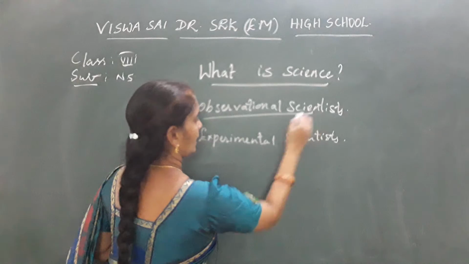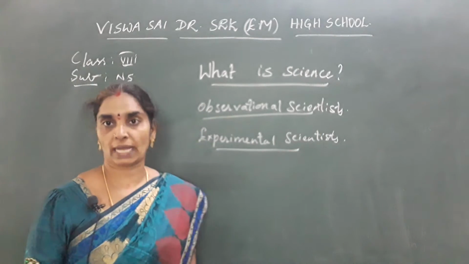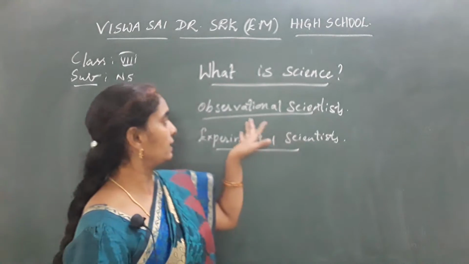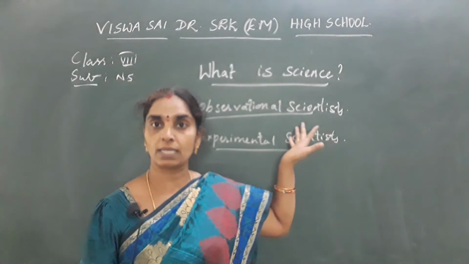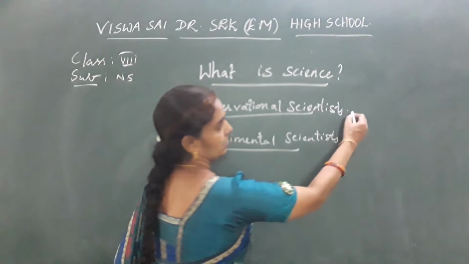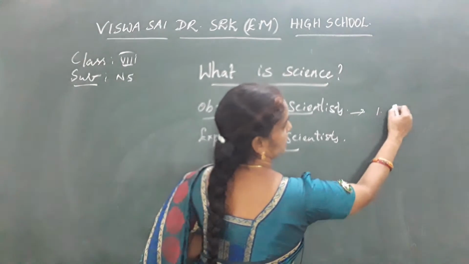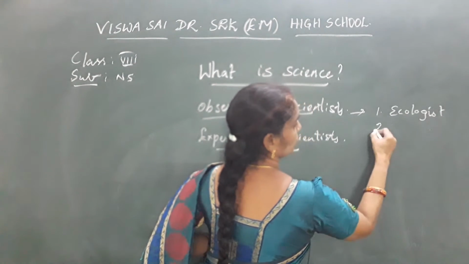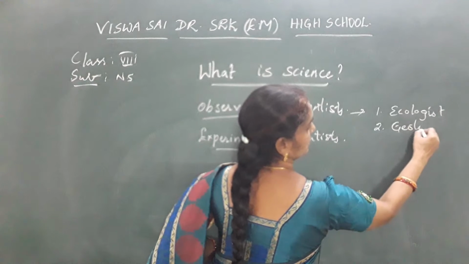Okay, children? Scientists are again divided into two types: observation scientists and experimental scientists. Observation scientists are scientists like the ecologist and astrophysicist. Number one, ecologist. Two, geologist.